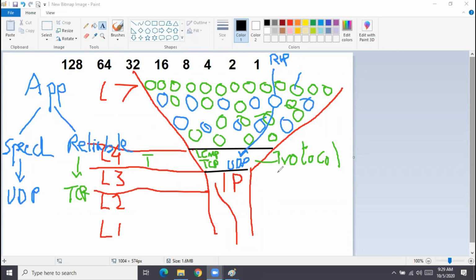The protocol number range will be 0 to 255. Of course, 0 can't be there, but it's the range. So the actual number starts from 1. Who is protocol number 1? ICMP. You know, the best friend of IP.